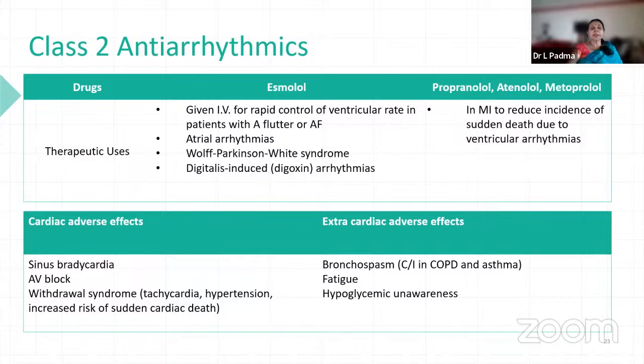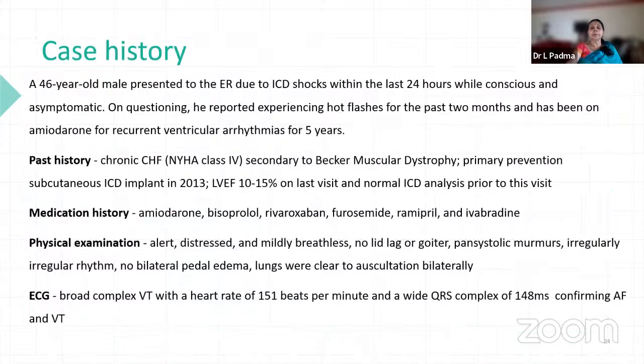The adverse effects are mainly cardiac and extracardiac. Because the propagation of impulses decreases, there is sinus bradycardia, which can lead on to AV block. And when continuously given at higher doses and suddenly withdrawn, it can cause withdrawal syndrome, which can result in sudden cardiac death. The extracardiac ones are mainly bronchospasm, hence contraindicated in COPD and asthma, fatigue, and hypoglycemic unawareness, especially in some non-selective beta blockers like propranolol.